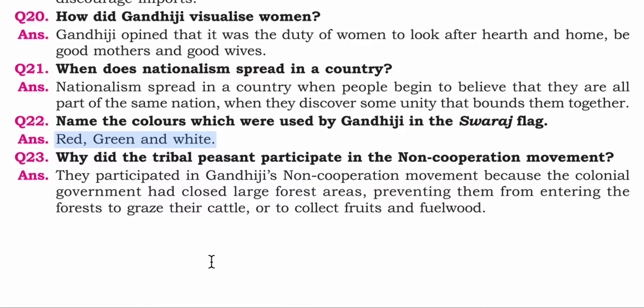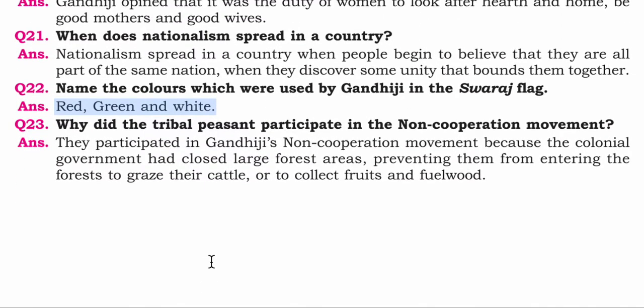Next question. Question number 23. Why did the tribal peasants participate in the non-cooperation movement? The answer is they participated in Gandhiji's non-cooperation movement because the colonial government had closed large forest areas, preventing them from entering the forests to graze their cattle or to collect fruits and fuel wood.